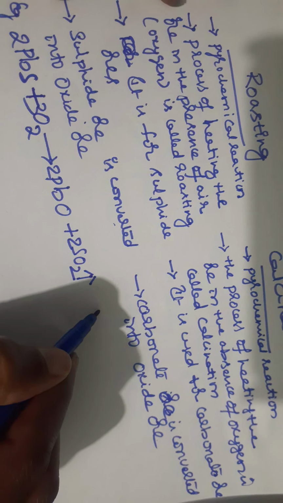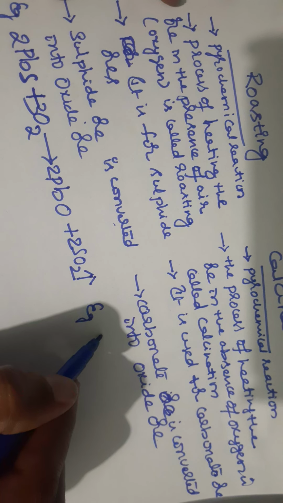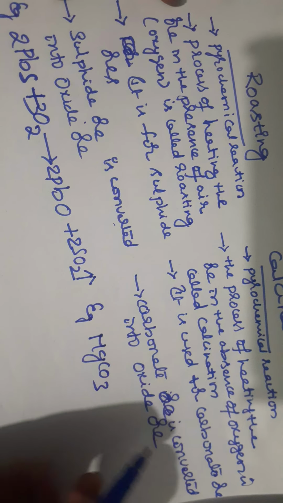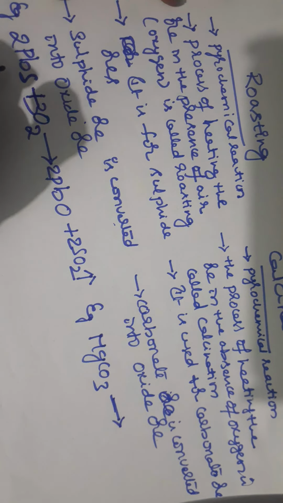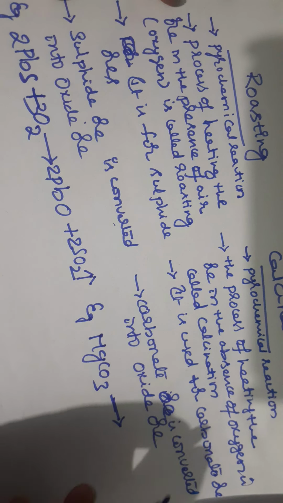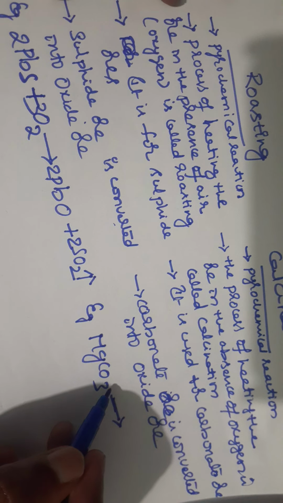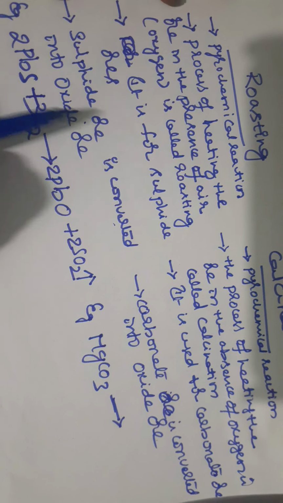Now an example for calcination, students. We are taking magnesite, MgCO3, magnesium carbonate. It is the ore of magnesium, and galena is the ore of plumbum. When it is heated in the absence of oxygen, that is why no plus O2 is written here, but in roasting plus O2 is written because it happens in the presence of oxygen.